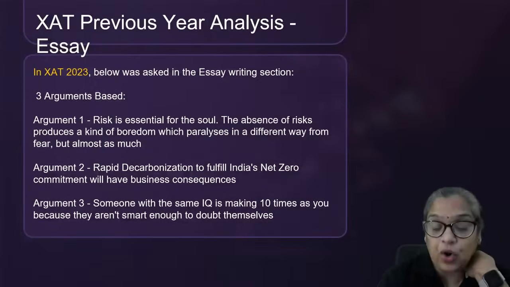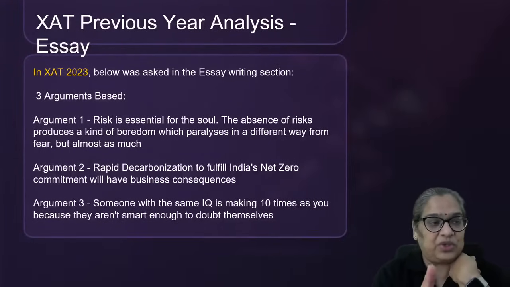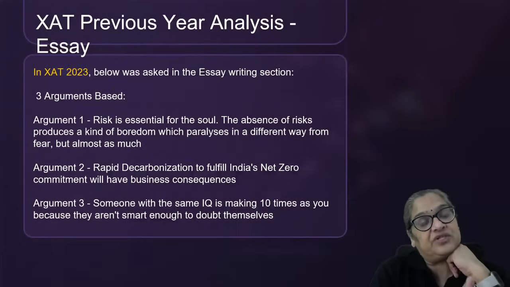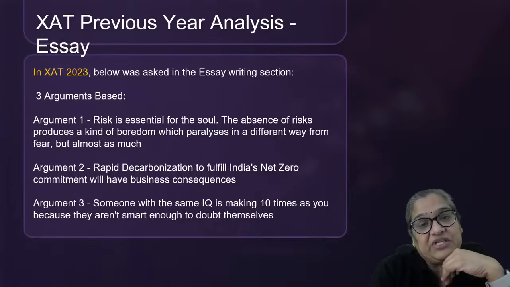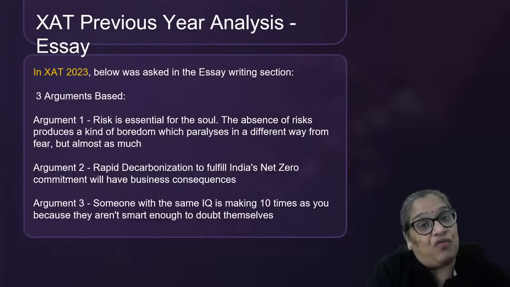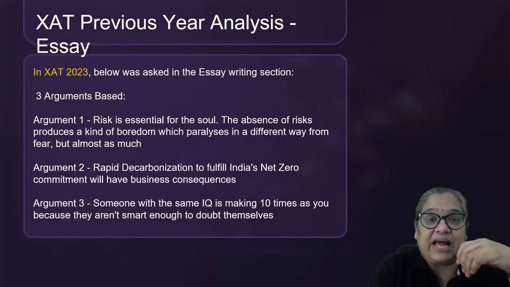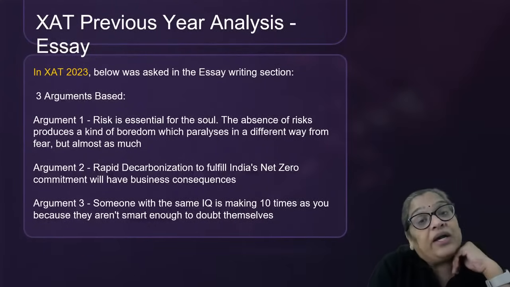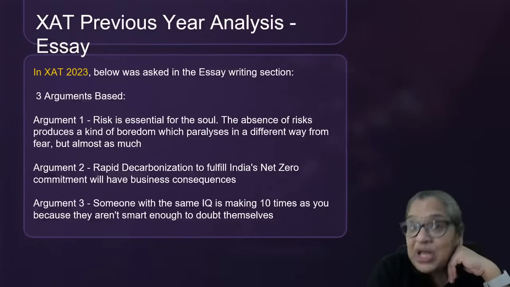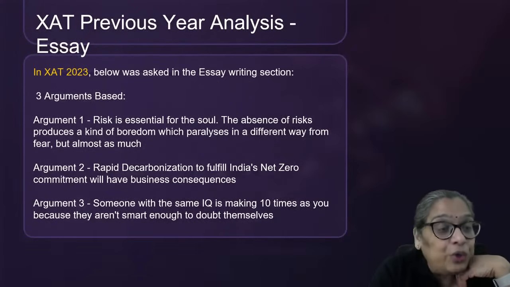That's what it's asking, so it's a question of opinion. The first one would test your logic along with a little knowledge of risk management, and whether you're aware of topics that are so current in management. The second gives you knowledge of what India has committed, the climate COP conferences that are happening, and what net zero emissions really means for a country, especially a developing country like India. And the third one is about the traits that are really required to be successful in life.